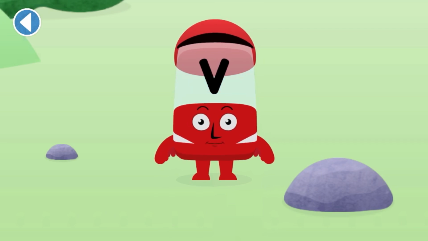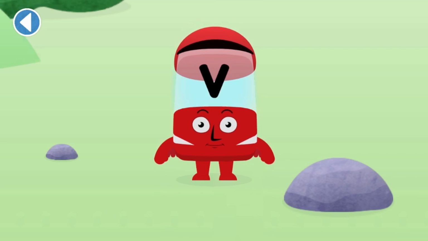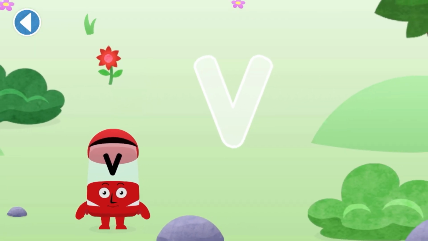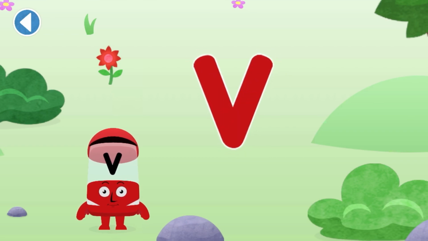Well done! Can you make the sound? V. Next. Can you trace the Alpha Block's letter? Use your finger to trace the letter. Well done! You've met Alpha Block V.